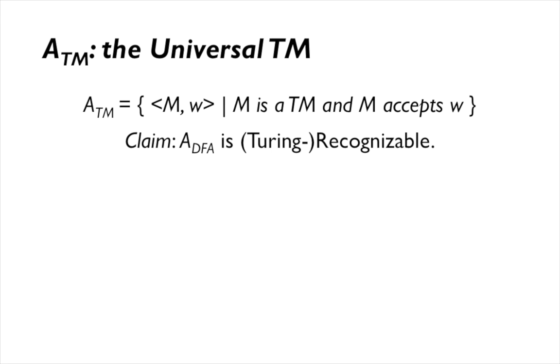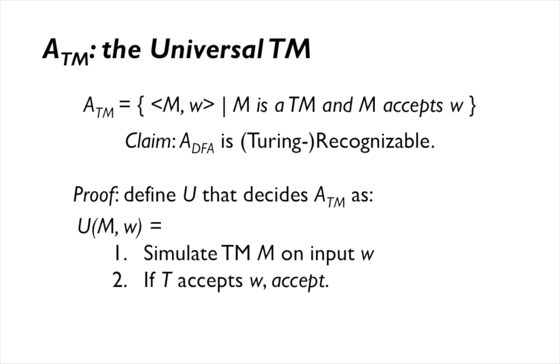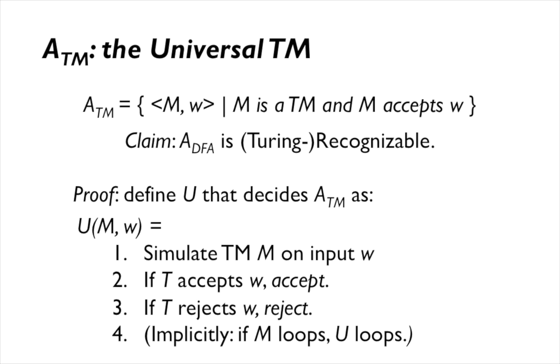Again, the proof is just by construction. We have to make a Turing machine that does this. This Turing machine, which we're going to call U for universal, is defined as follows, and it looks pretty much like the other definition. One, take the Turing machine M and simulate it on input w. If it accepts, then the overall Turing machine U accepts. If it rejects, then reject. And implicit in that is if M loops, then U is going to loop by default, because we're simulating M to completion.